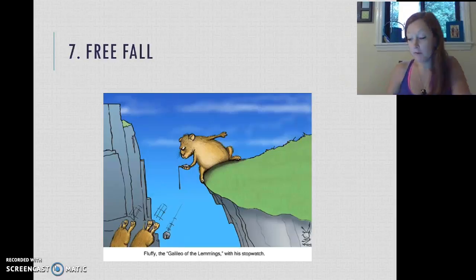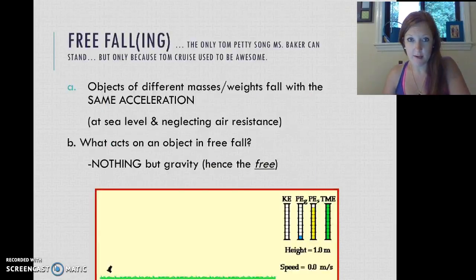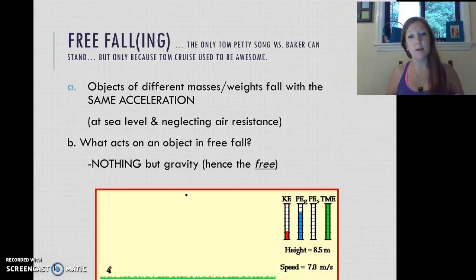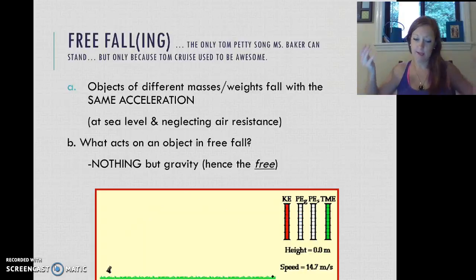So, you're going to learn about free fall today. And free fall just means something's being acted on by gravity. Things that are important about free fall, just the general concept: things of different masses or different weights still fall at the same rate. They still fall toward the ground with the same acceleration. This really only happens at sea level, and if we completely ignore air resistance. If we had a feather and a bowling ball dropped at the same time, those aren't really going to accelerate at the same rate because the feather isn't technically in free fall.